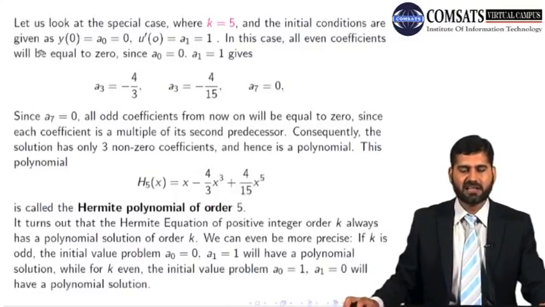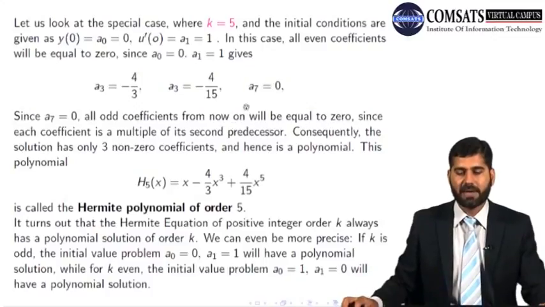Then the initial conditions are given as y of 0 is equal to a0, which is 0, and y prime of 0 is a1, which is 1. In this case, all even coefficients will be equal to 0, since a0 is 0. And a1 is equal to 1 gives a3 is equal to minus 4 by 3, a5 is equal to 4 by 15, and so on. Since a7 is 0, all odd coefficients from now on will equal 0 as well.